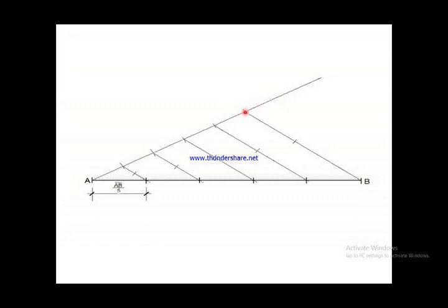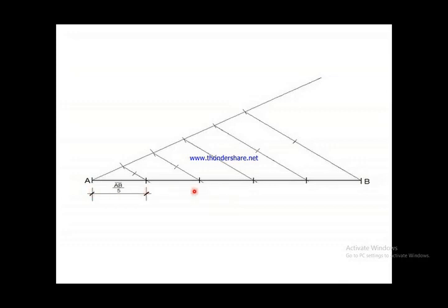Join this point with B and draw parallel lines from each section, and the points where these parallel lines intersect will divide the line into 5 equal parts.